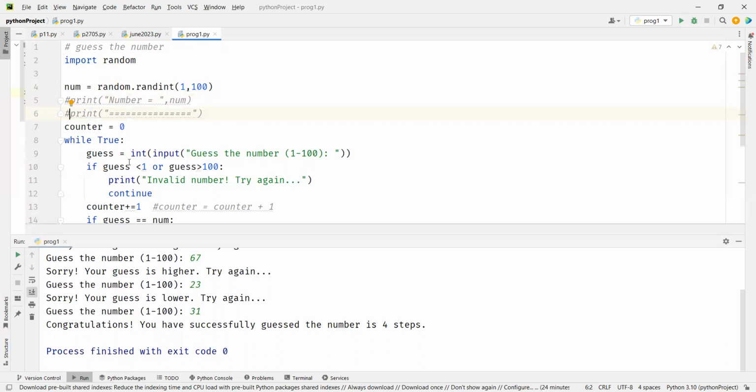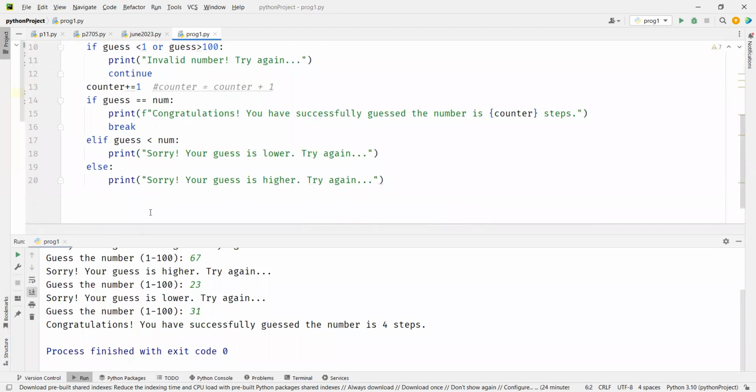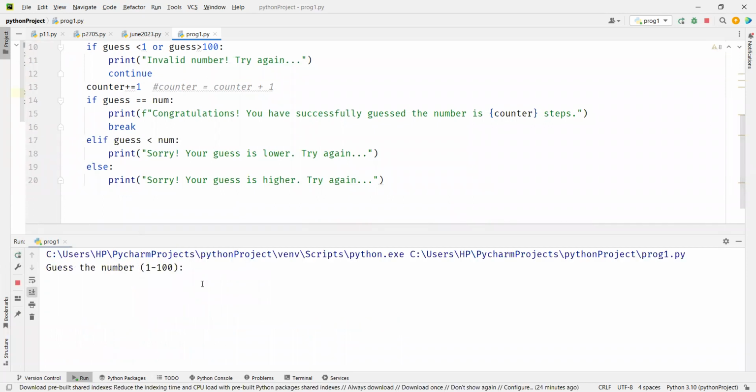Now let me remove these 2 lines. Now we don't know the exact number which the computer has thought of. This is now the real game, isn't it? Now let's run it. Guess the number.